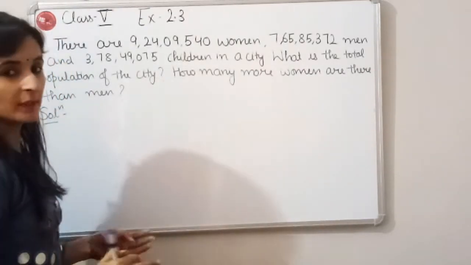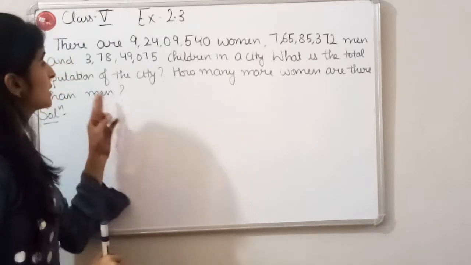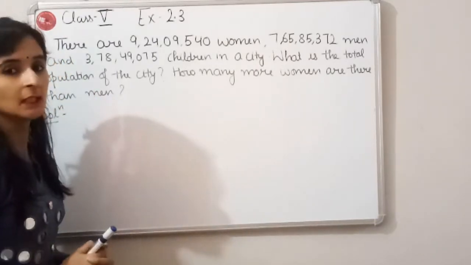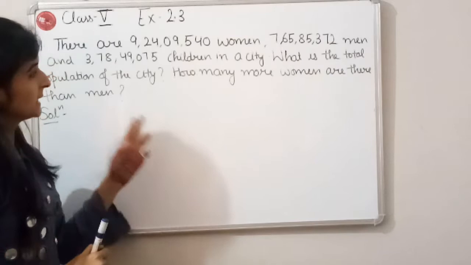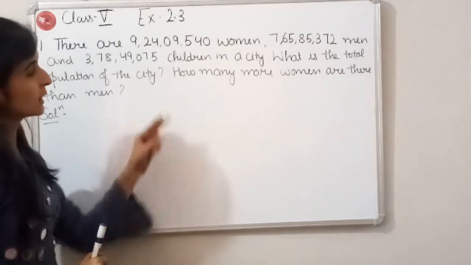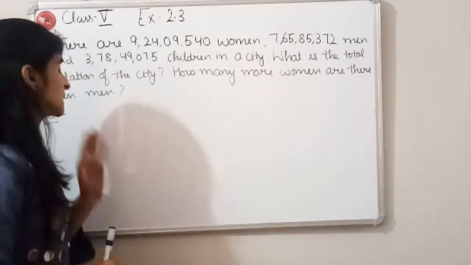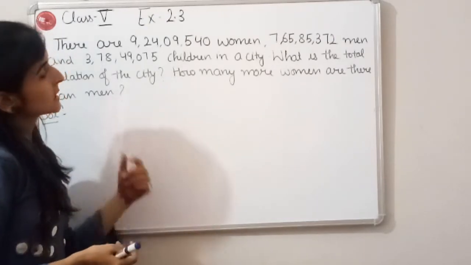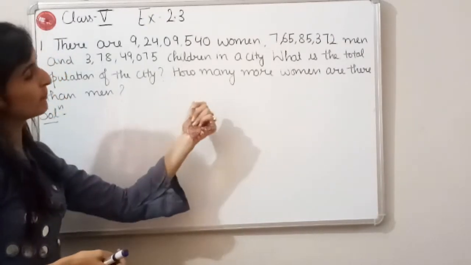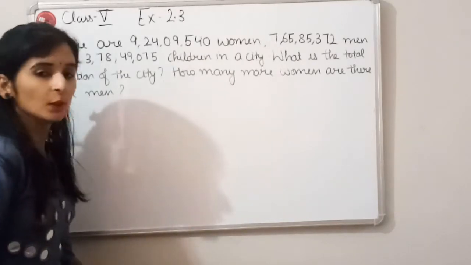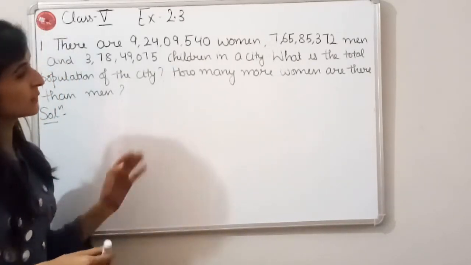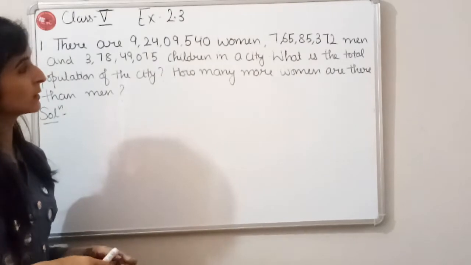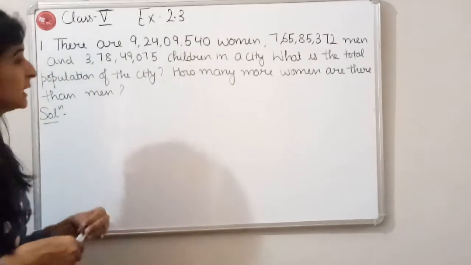First of all, what we have to do? We have to find out the total population of the city. Fine. And then we have to find out how many more women are there than men. So what we will do? We will subtract the number of men from the number of women. Fine. But first of all, we have to find out the total population of the city.